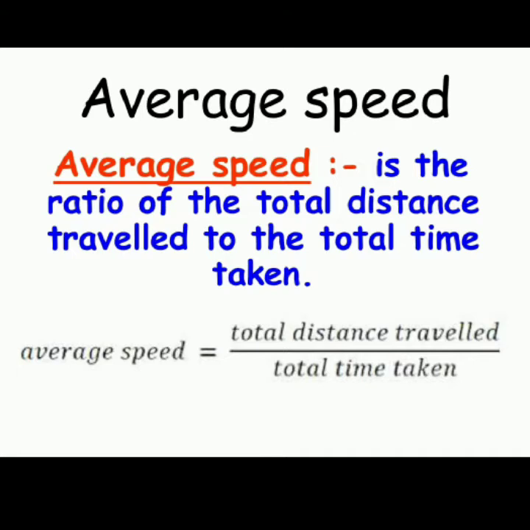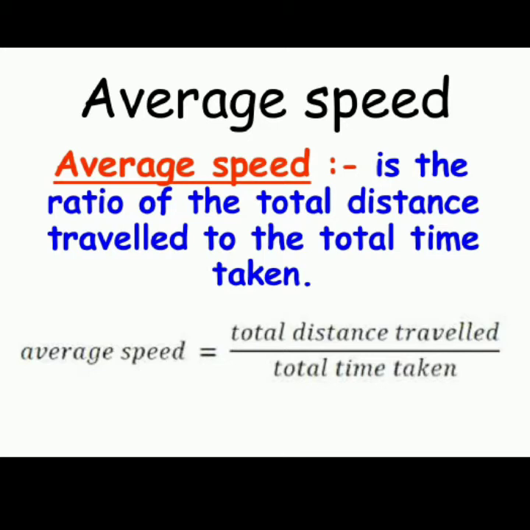So from your starting point till your end point you have changed the speed twice, so you have to add these speeds and then divide by the time taken by you to travel from the starting point to your final point.